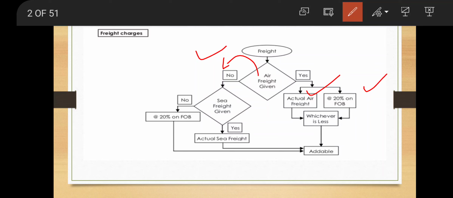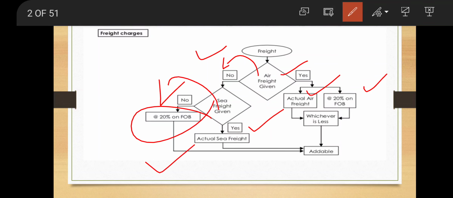isn't it? Is air freight given? No. Air freight is given, yes. If it is no, it means sea freight is given, so we need to take the actual sea freight. If it is not given, then the same 20% on FOB we need to take into consideration for the assessable value. So like that.